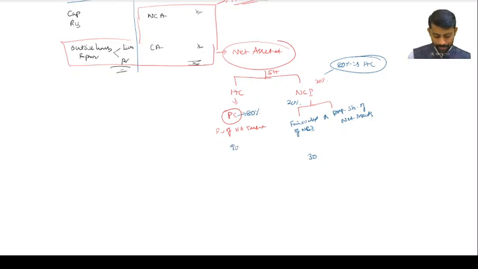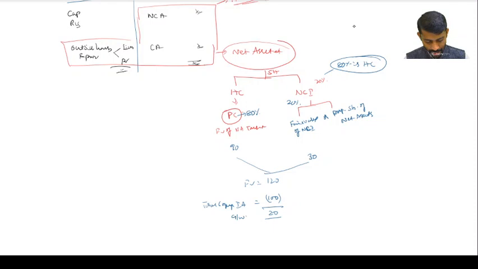Then the total fair value of the company is 120. If the identifiable assets are, for example, 100 rupees, the balance 20 is goodwill.